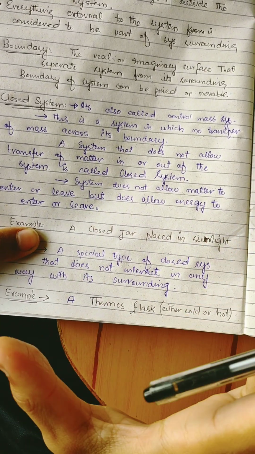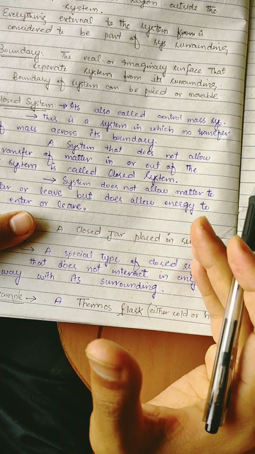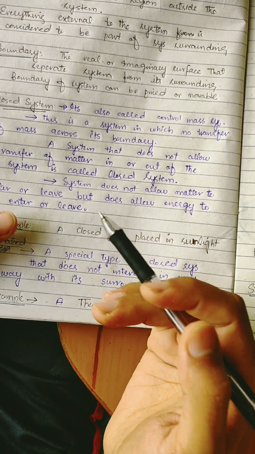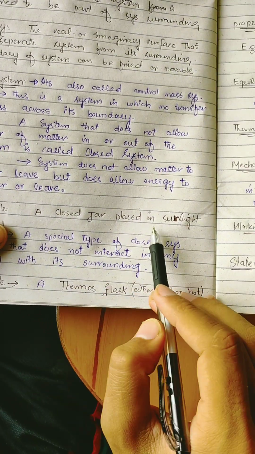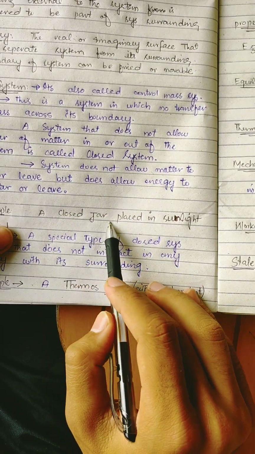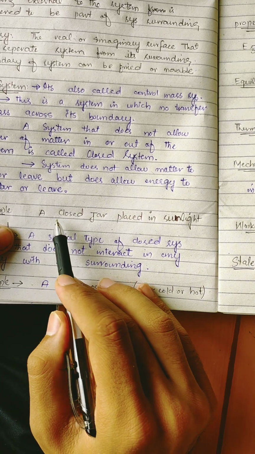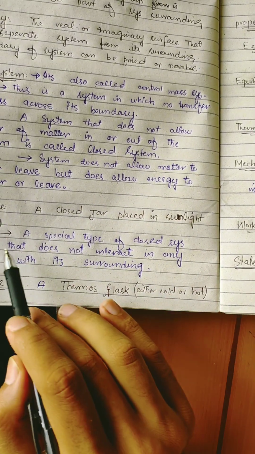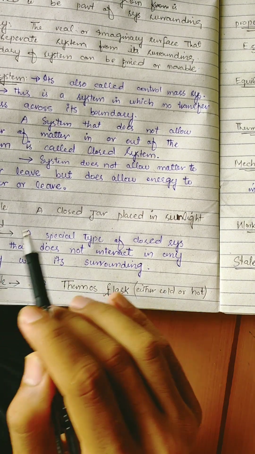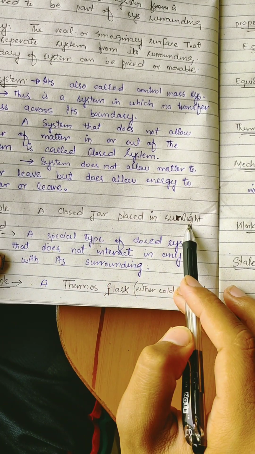Whichever one you favor, you will have to memorize it easily. Example of a closed system: a closed jar placed in sunlight.